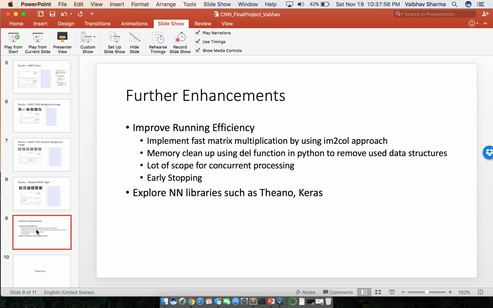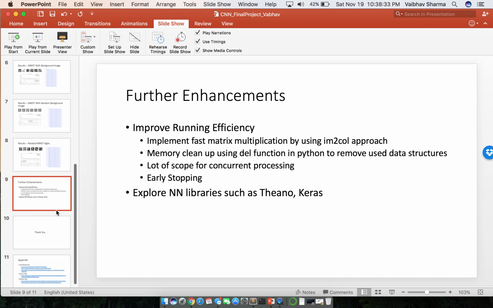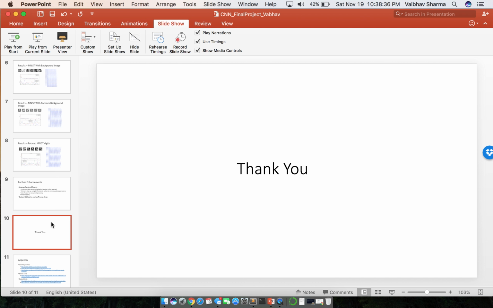From the overall architecture point of view, I saw that there's a lot of scope for concurrent processing, so a lot of calculation can be done at the same time. Also, I have not implemented early stopping. If I implement that, it could be a major improvement in efficiency. Apart from that, I would also like to explore other neural network libraries such as Theano and Keras, to understand how they have implemented forward propagation and backpropagation. So, thank you. That's all from my side.